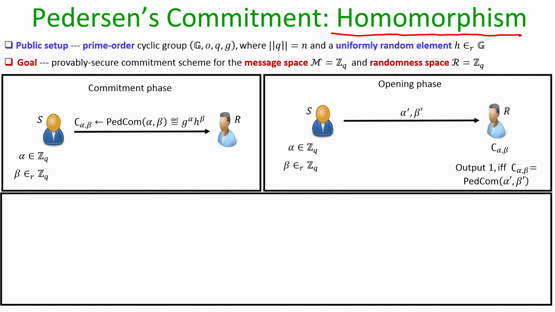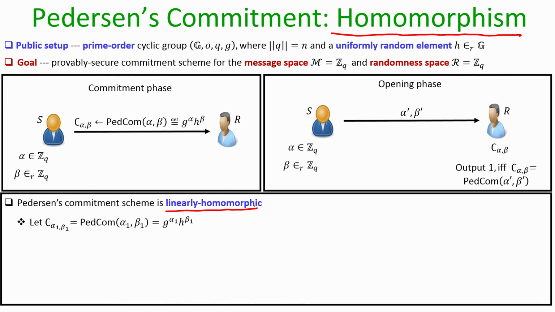So, I am retaining the commit phase and the opening phase of Pedersen's commitment scheme, and this scheme is linearly homomorphic. What I mean by that is, imagine you are given a commitment of some unknown alpha 1 with respect to an unknown randomness beta 1. So, you just know the commitment, yet you do not know what exactly is the value which is committed and what is the corresponding randomness. In the same way, imagine you are given a commitment of another unknown alpha 2 with respect to an unknown randomness beta 2, and say you know public constants C1 and C2 belonging to the set Z_q.